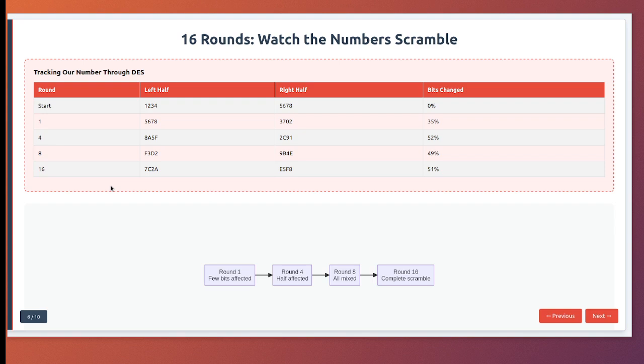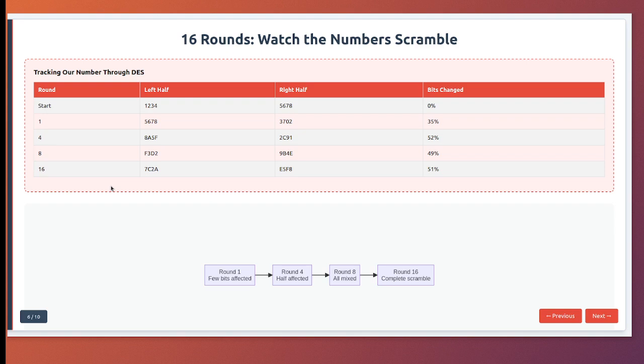The table shows how many bits differ from the original after each round. After one round, maybe 35% of bits have changed. After 4 rounds, about 50%. By round 8, the relationship between input and output is completely obscured. This is the avalanche effect in action.